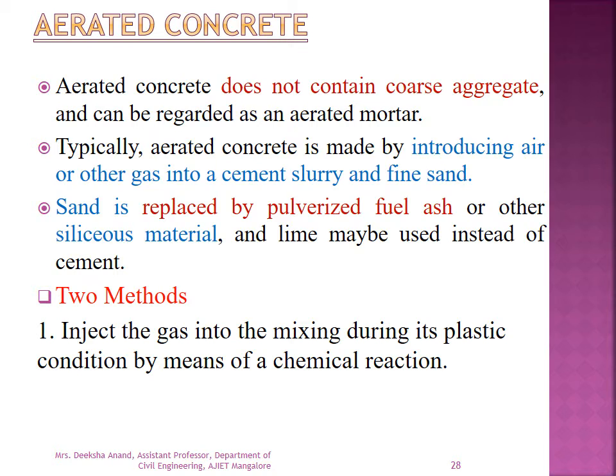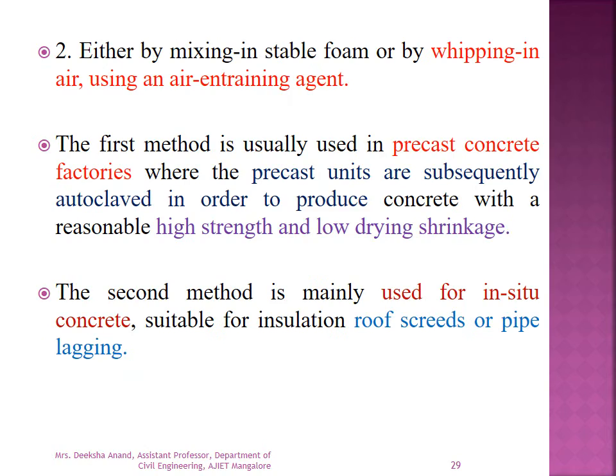So the two methods are to inject the gas into the mix during its plastic condition by means of chemical reaction, or either by mixing in stable foam or by whipping in air using an air entraining agent.